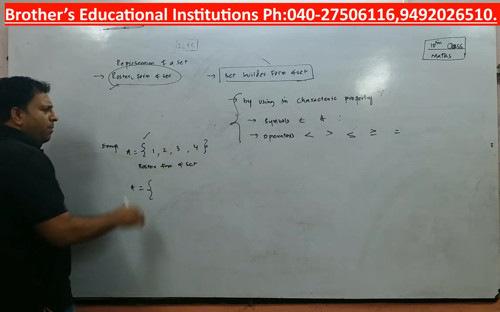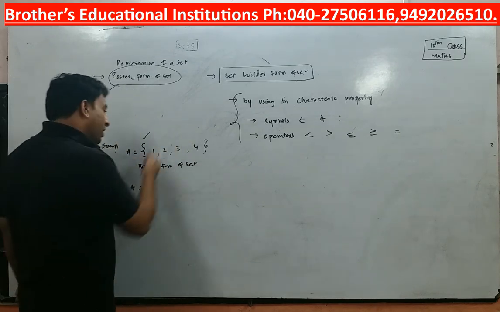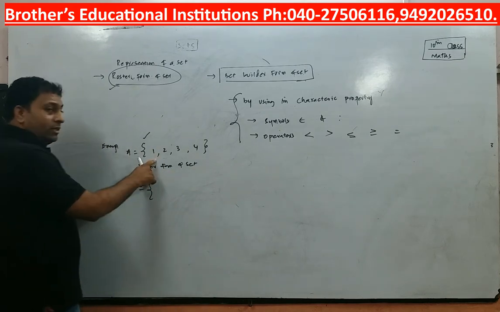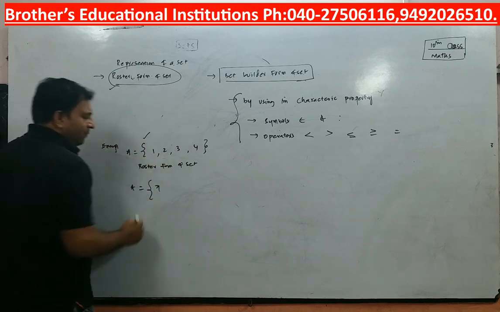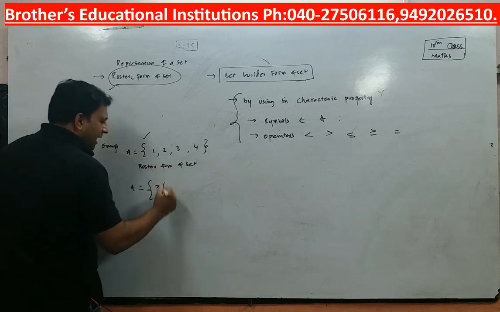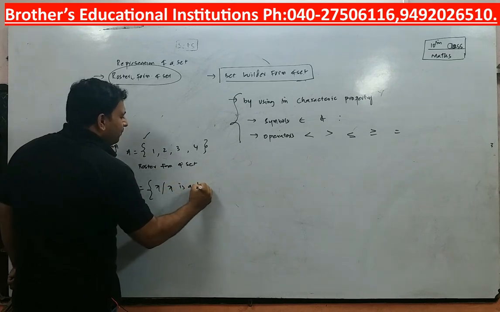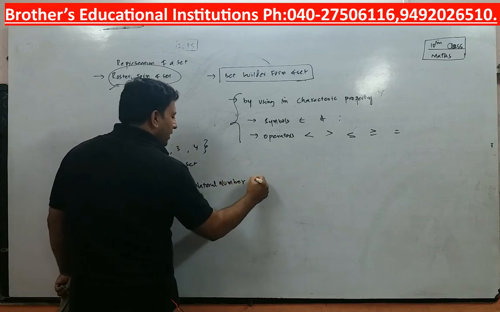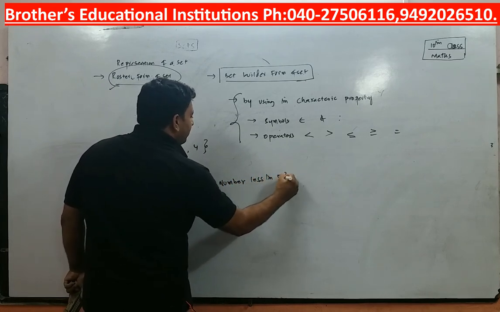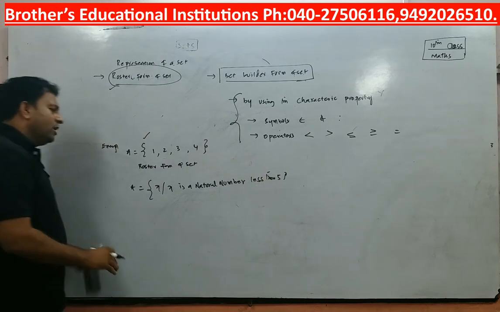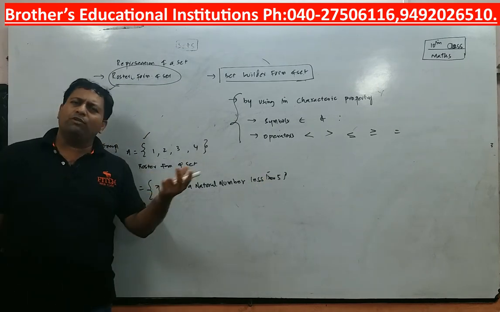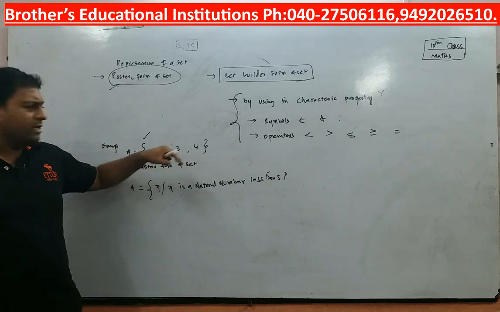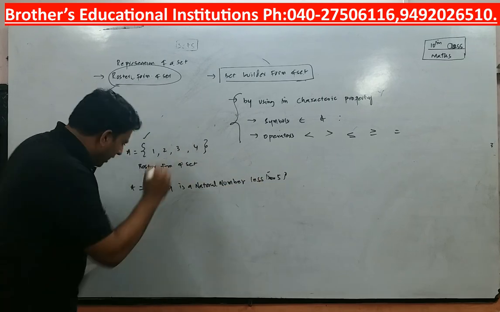Now what is the characteristic property? Are they alphabets? No, they are numbers. Are the numbers negative? No, they are all positive and they start from 1. So I am sure they are natural numbers. So I take a variable x such that x is a natural number less than 5. Don't you feel what are the natural numbers? 1, 2, 3, 4, 5, 6, they are natural numbers, and you write a natural number less than 5, what you get is nothing but roster form of set. But it is not necessary that you have to write like this. I can write one more way.